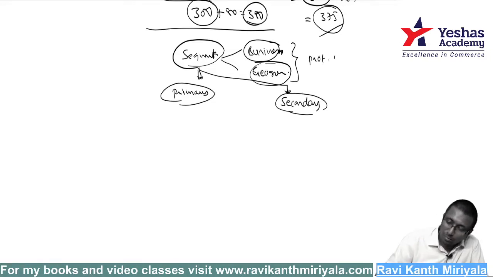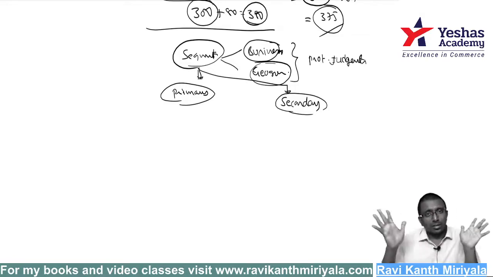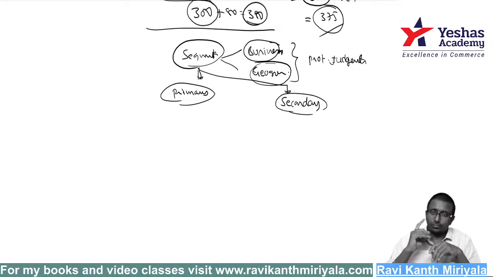Sir, how do I decide which is primary and which is secondary? That is purely a professional judgment. Management should sit and understand which is the crucial segment for them, that is, how do they take decisions? Do they decide based on the performance of the products or the performance of the area? Suppose Apple Incorporation: its customers are all over the world, and it has many products, iPhone, MacBook, iPad, iPod. You know much better than me.